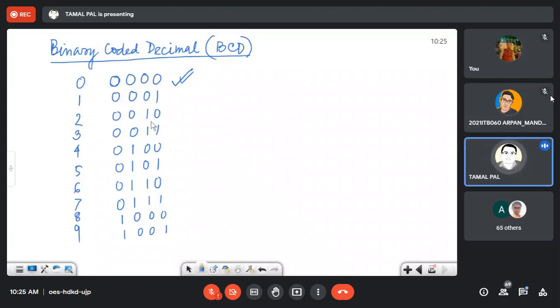So this is actually the BCD representation, and this is very much used in electronics and communication.